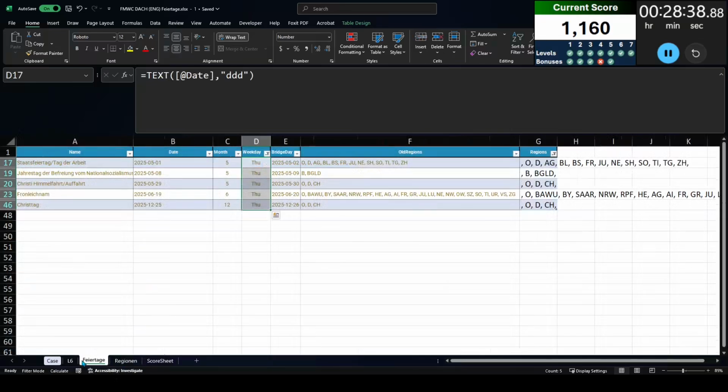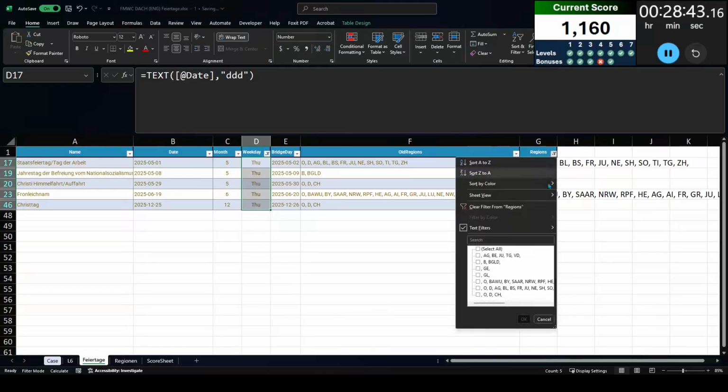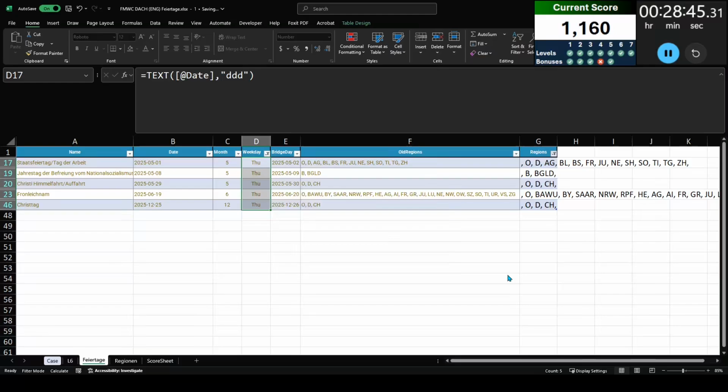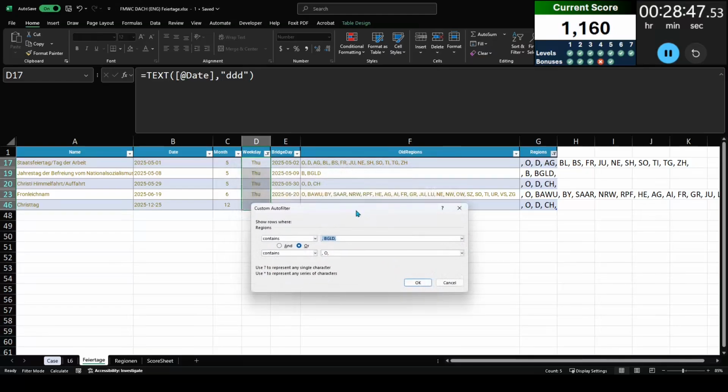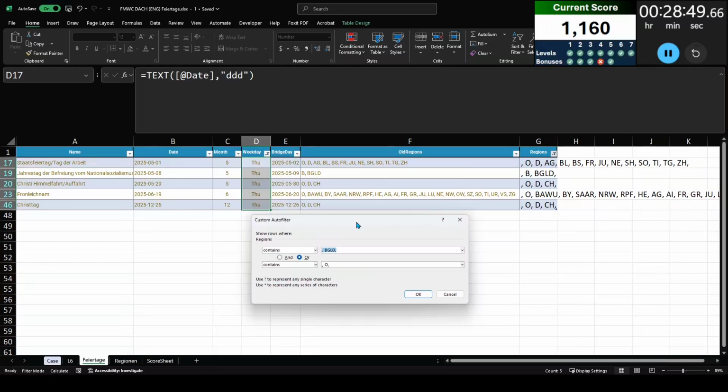Now, what I'm thinking here now is, do I want to consider that one of these dates might also be a holiday? I'm looking, and first thing that I see is that none of these dates are right next to each other. So it's not like the Bridge Day is a holiday in the same region.